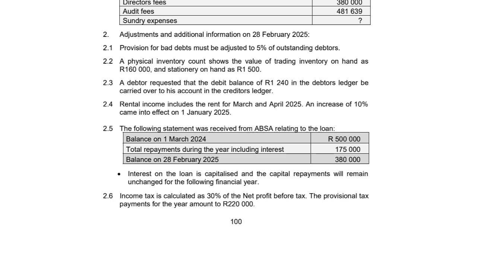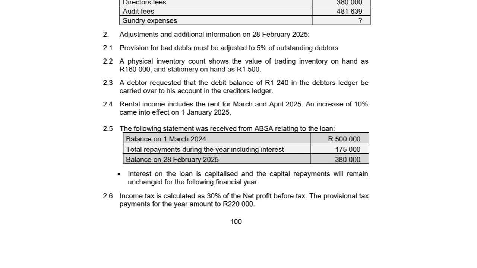2.1. Provision for bad debts must be adjusted to 5% of outstanding debtors. 2.2. A physical inventory count shows the value of trading inventory on hand as 160,000 Rand and stationery on hand as 1,500 Rand. 2.3. A debtor requested that the debit balance of 1,240 Rand in the debtor's ledger be carried over to his account in the creditor's ledger.